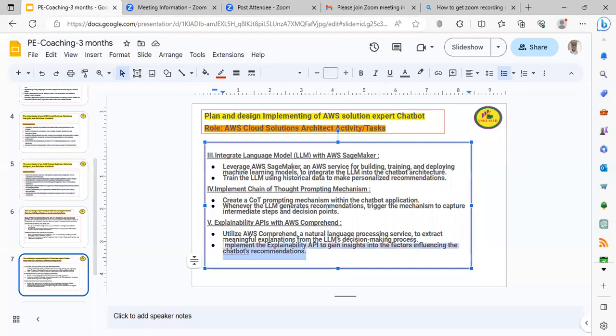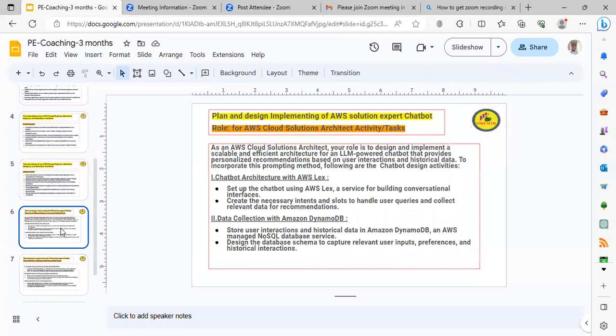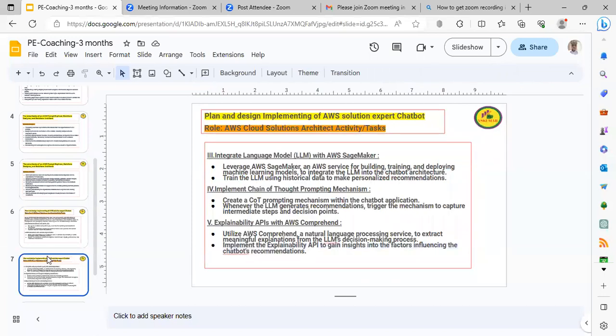Basically, the recommendations are going to be supplied by the chatbot to the user, and the user is going to give feedback. All this data is going to be analyzed and saved in the backend, as we discussed in one of the activities. The data is going to be put into S3 also, as a feedback survey or something like that. So that kind of thing is going to be implemented.